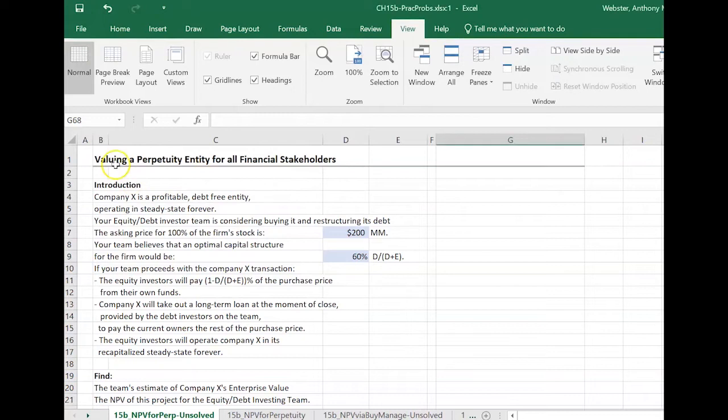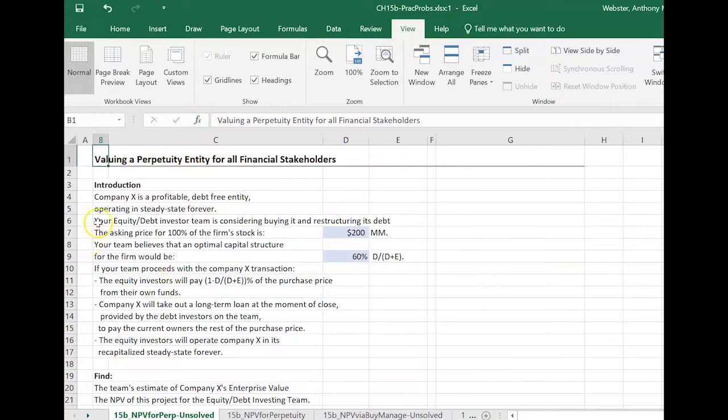So we're trying to do two things here in this chapter. One is we're going to value a steady state entity for all financial stakeholders, where we assume we're going to own it. The team is going to be involved forever, till hell freezes over. And when we have something like that, we call it a perpetuity situation.